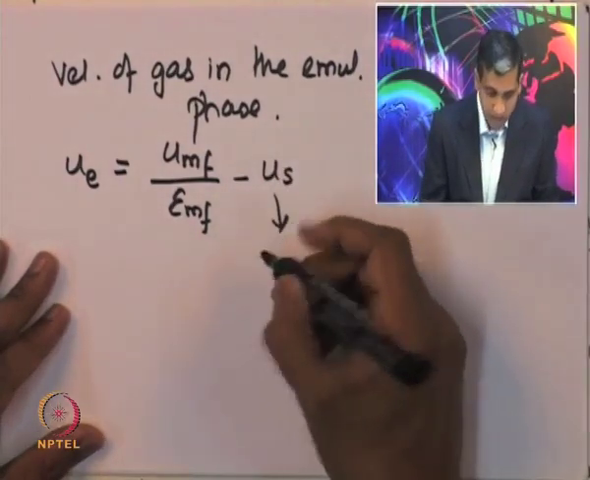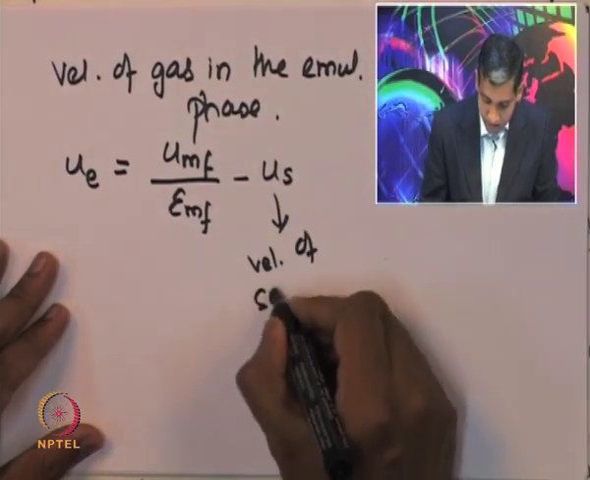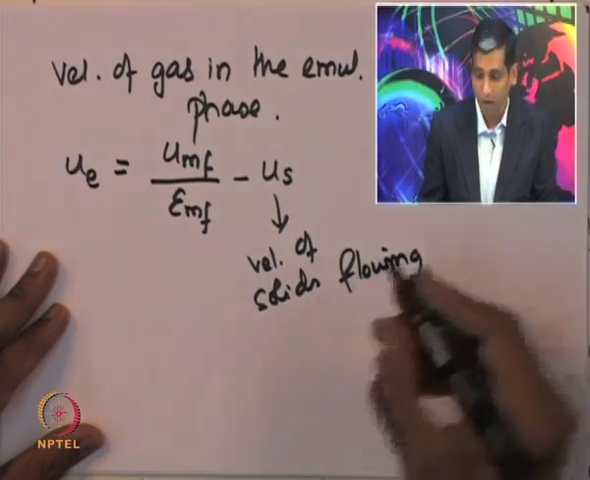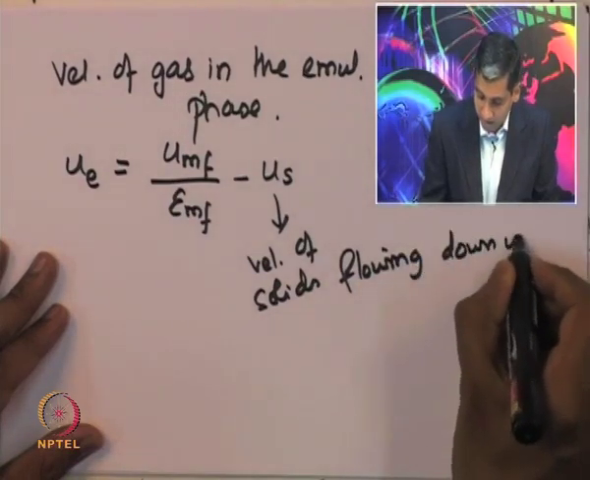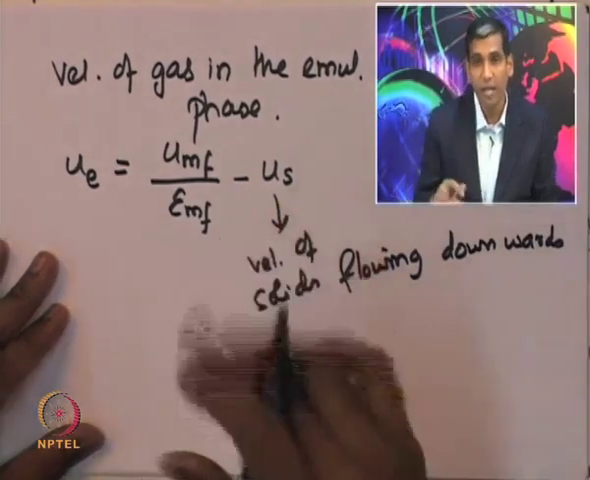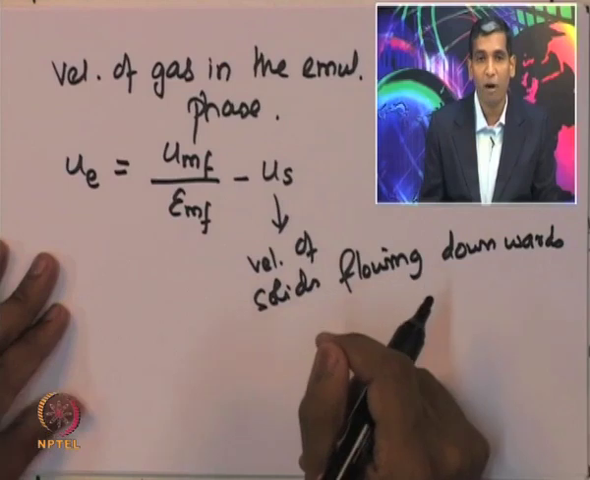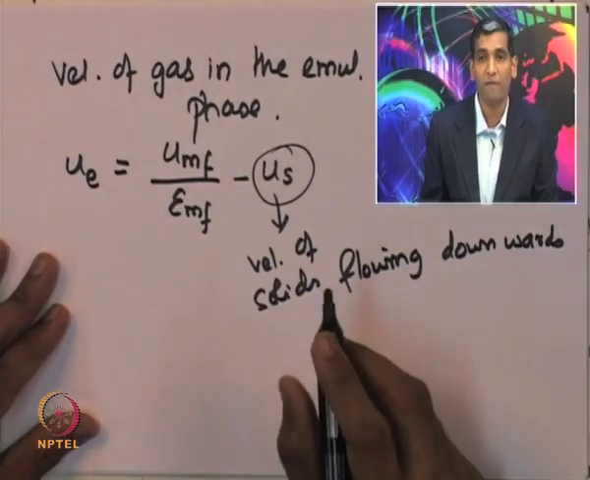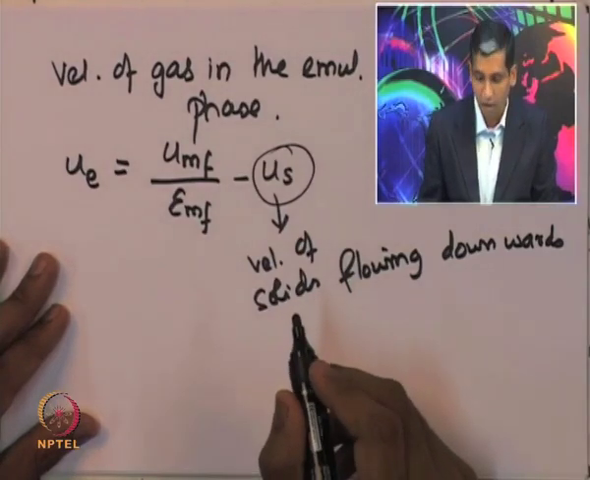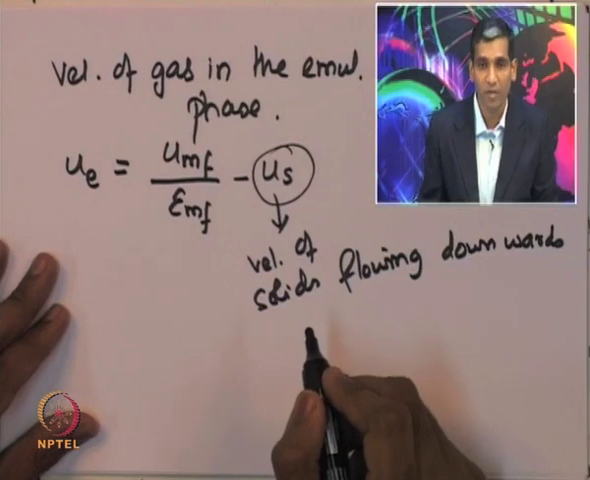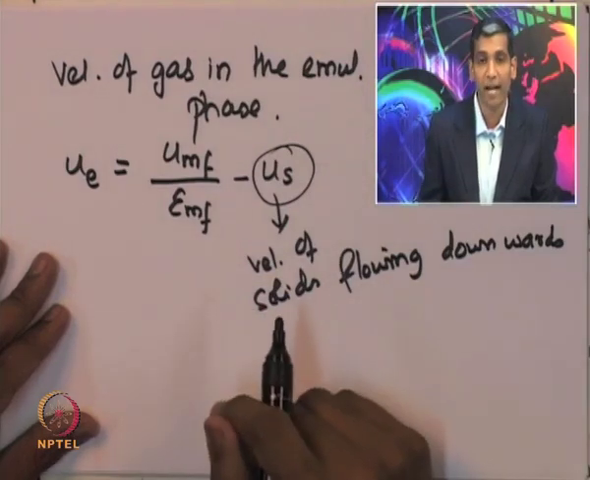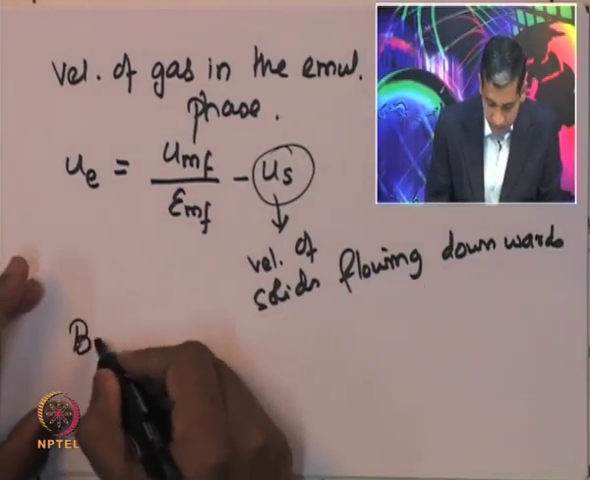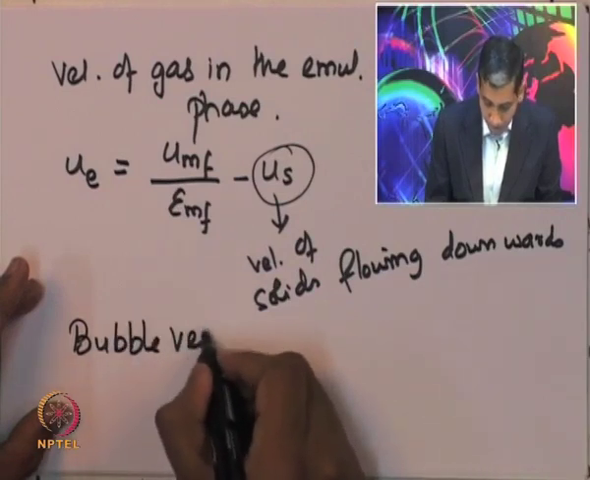What is US? US is the velocity of the solids flowing downwards in the emulsion phase. In order to estimate this, we can write a material balance to find out the velocity of the solids flowing downwards. In the next lecture we will write the material balance to estimate the velocity of the solids, and the next step is to estimate the bubble velocity.